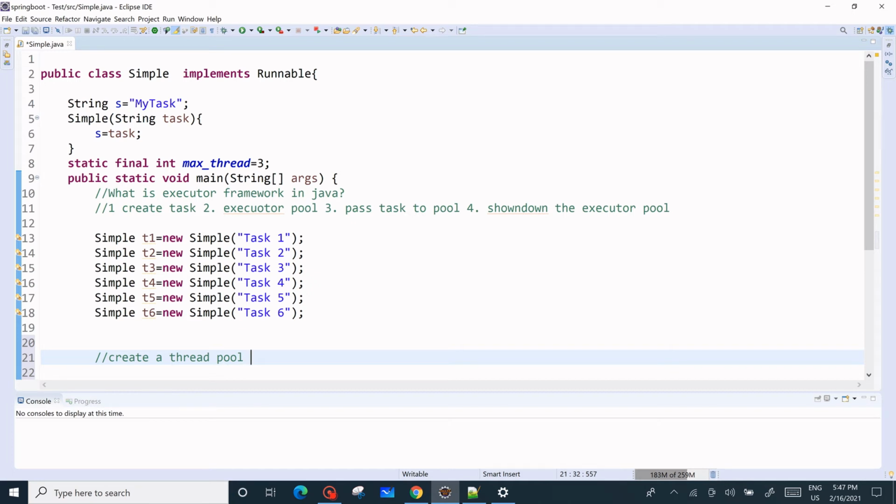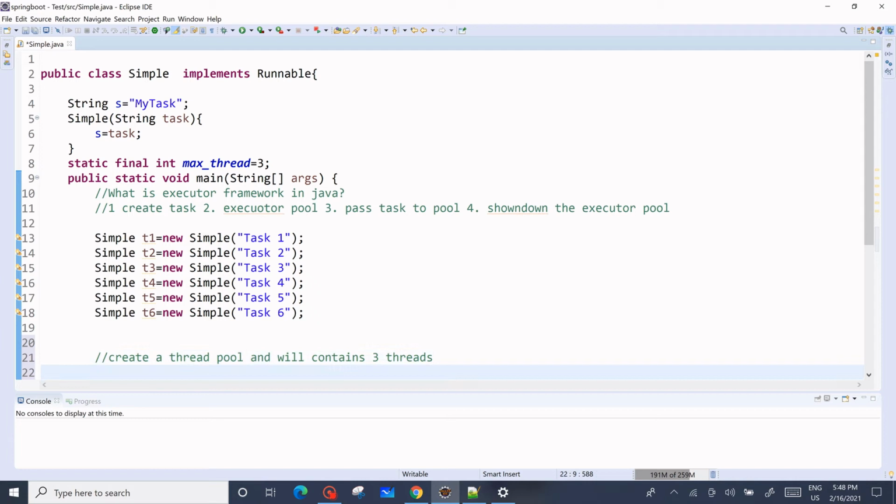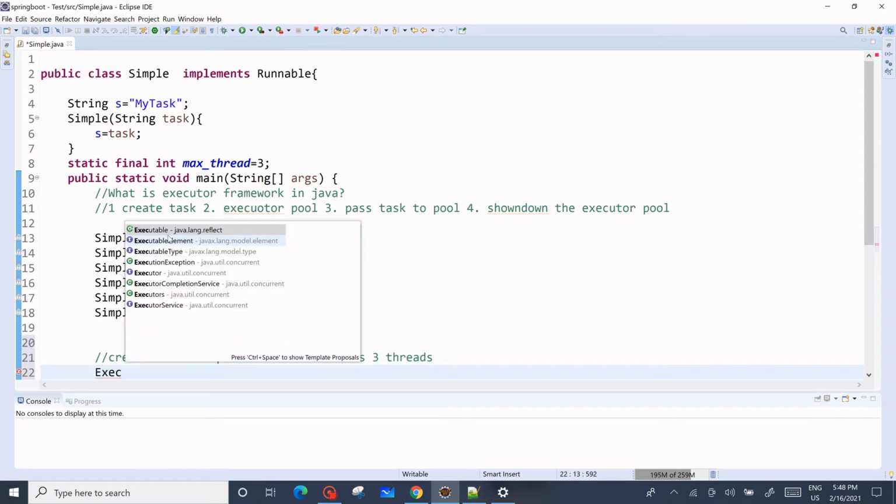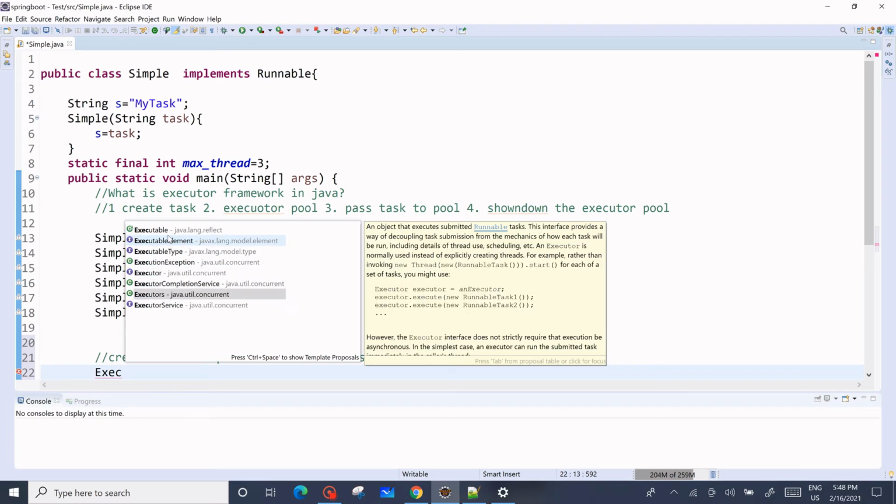We will create a thread pool, and it will contain a maximum of 3 threads. Okay, max 3 threads it should contain. So how will we do that? There is an executor framework. We have ExecutorService.